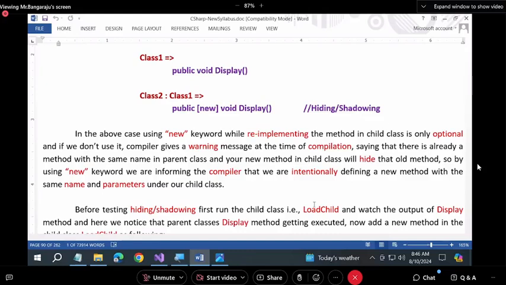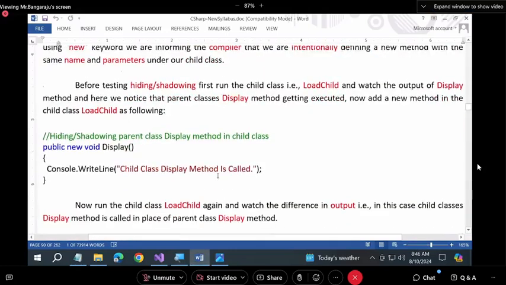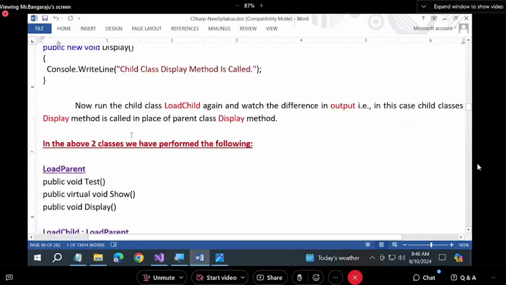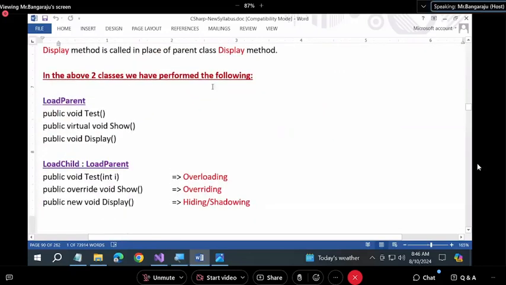We are intentionally defining a new method with the same name and parameter under our class. This is not a mistake. This is intentional. Okay. In the above two classes, we performed the following.